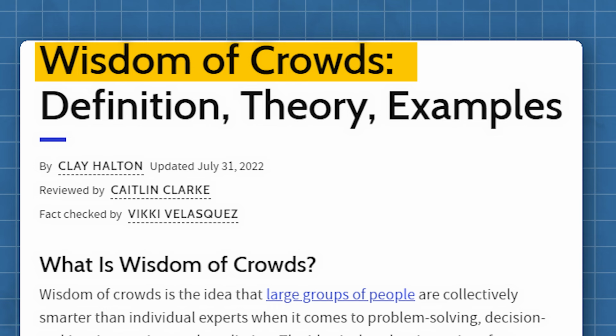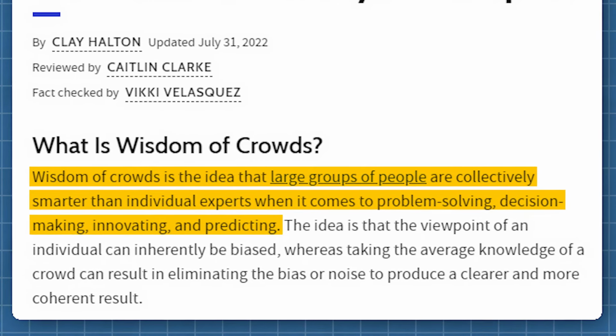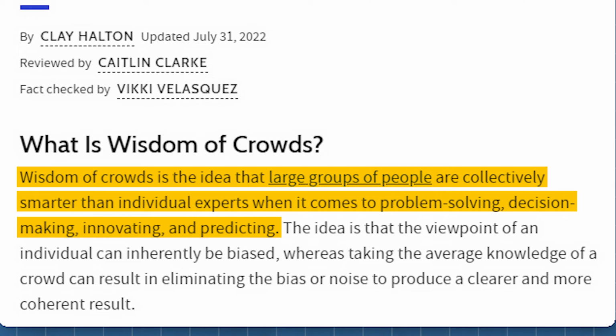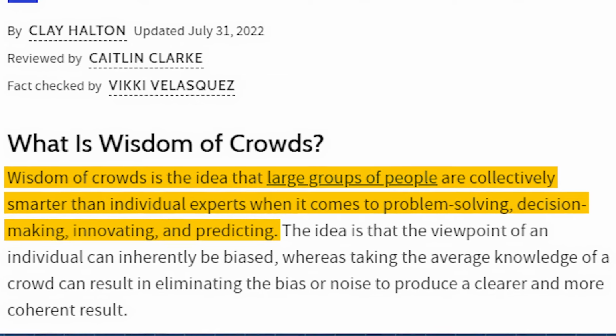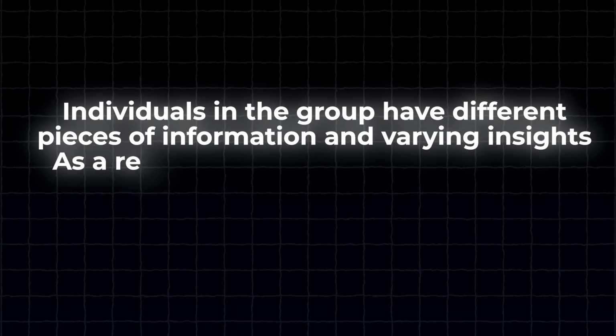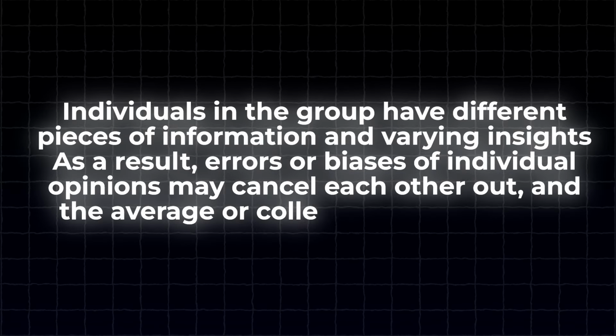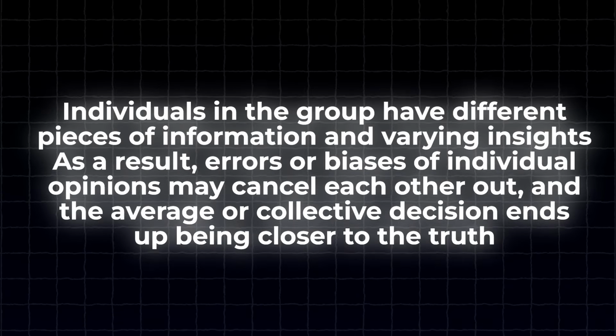You might have heard the term wisdom of crowd, and the efficient market hypothesis is nothing but a theory based on the concept of wisdom of crowd. It is a concept that suggests that a large group of people collectively tend to make more accurate decisions or predictions than an individual or a small group of experts. Individuals in the group have different pieces of information and varying insights. As a result, errors or biases of individual opinions may cancel each other out, and the average or collective decision ends up being closer to the truth. So the prime reason the fund managers find it difficult to beat the market is because their limited expertise cannot outsmart the wisdom of the crowd.